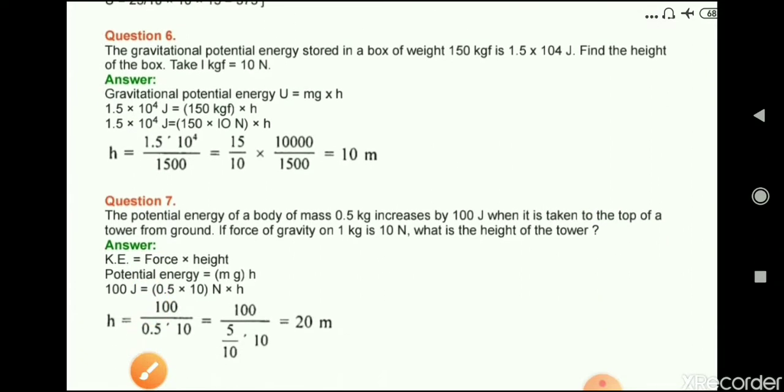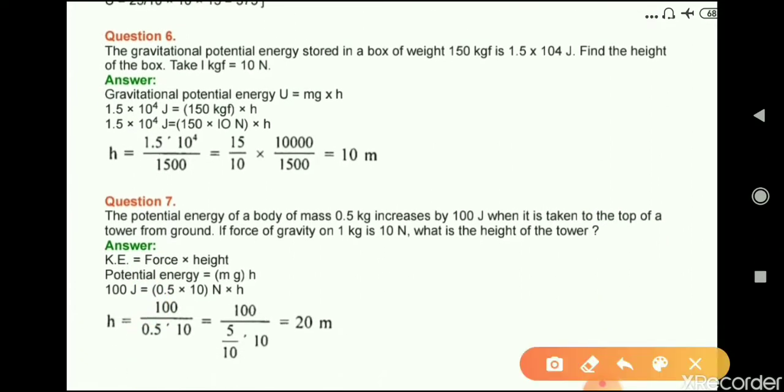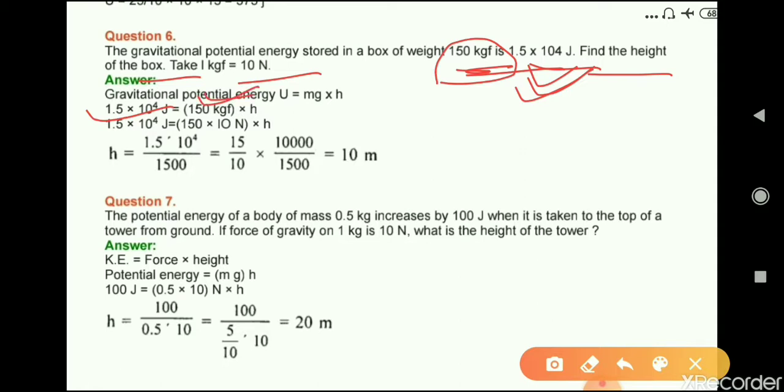Question number 6. The gravitational potential energy stored in a box of weight 150 kgf is 1.5 into 10 raised to the power 4 joule. Find the height of the box. Take 1 kgf is equal to 10 Newton. Now, 1.5 into 10 raised to the power 4 joule is the gravitational potential energy, and weight given to us is 150 kgf.